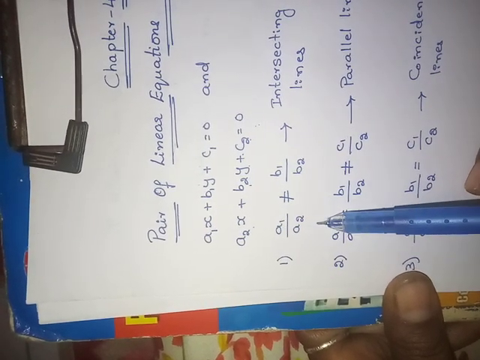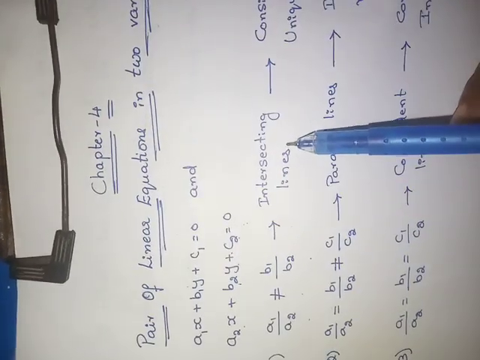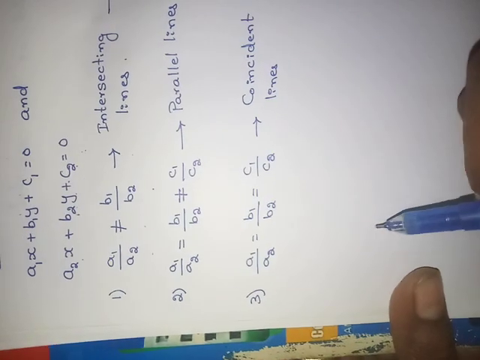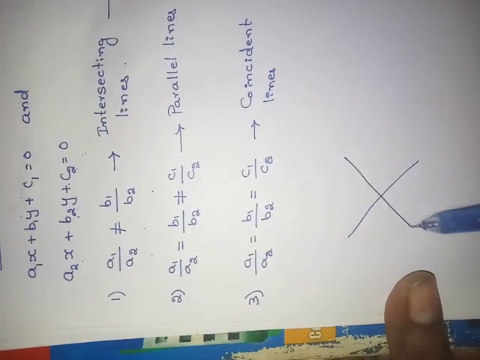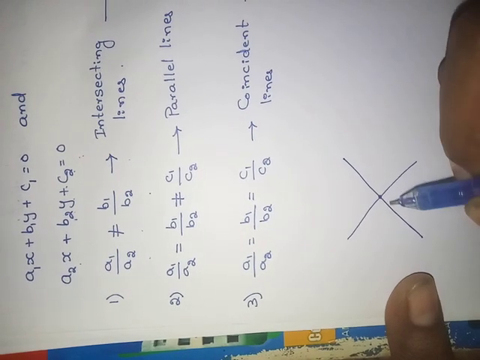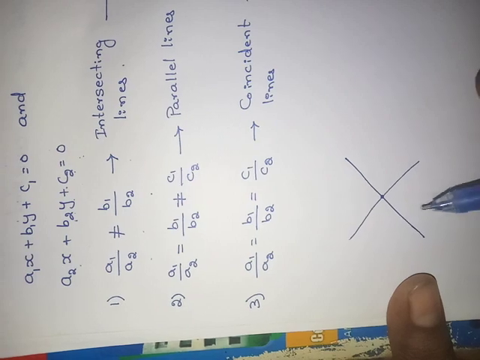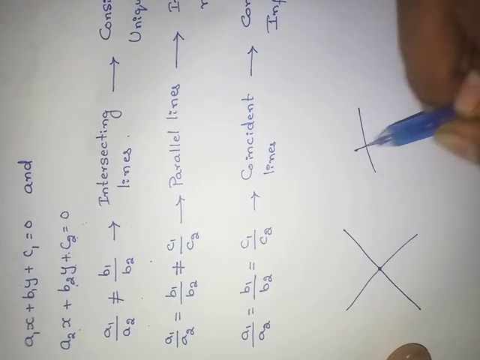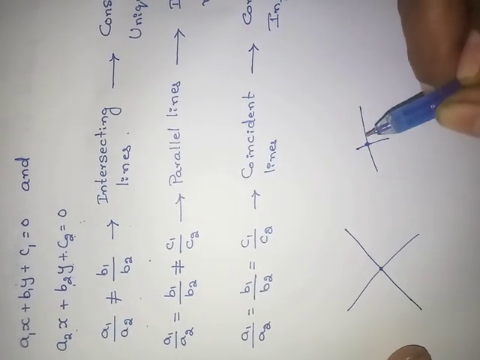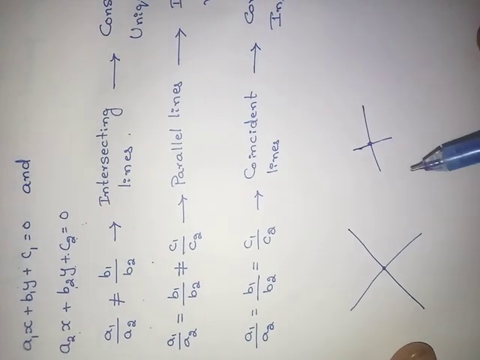If a1 by a2 is not equals to b1 by b2, these are called as intersecting lines. Intersecting lines means how it will be? These are called as intersecting lines. Means they will join at any one point. Did you understand? Means they must cut at one point.